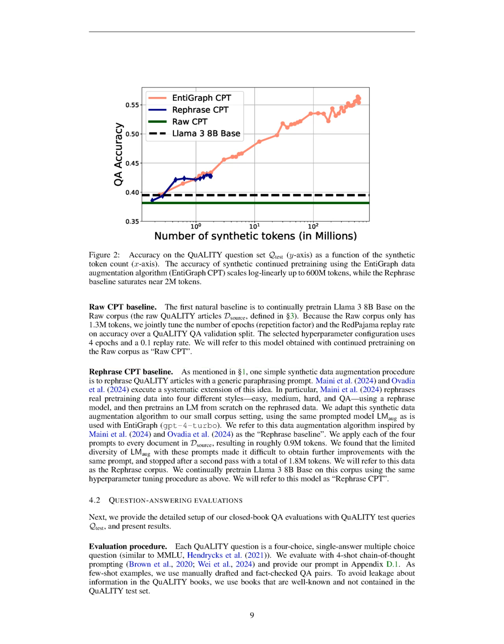Section Summary. In this section, we evaluate the QuALITY corpus's effectiveness for continued pre-training by testing GPT-3.5 and GPT-4, finding significant accuracy improvements in both closed book and open book settings. We then describe our main experiments using the EntiGraph synthetic corpus for continued pre-training of Llama 3 8B, which outperforms natural baselines and demonstrates compatibility with downstream instruction tuning.